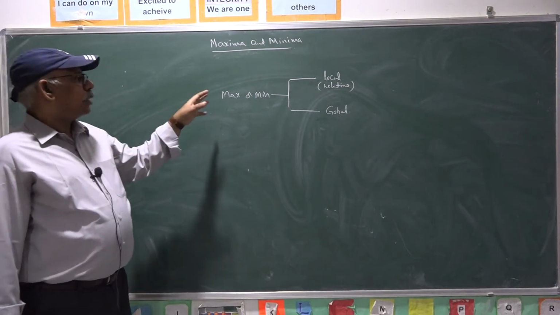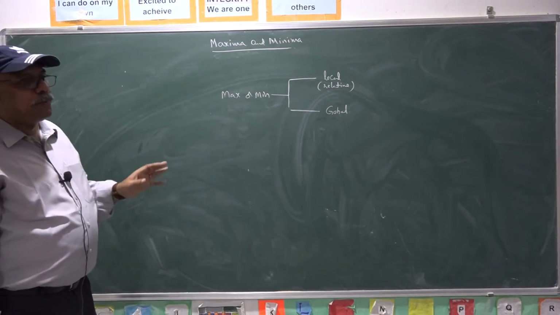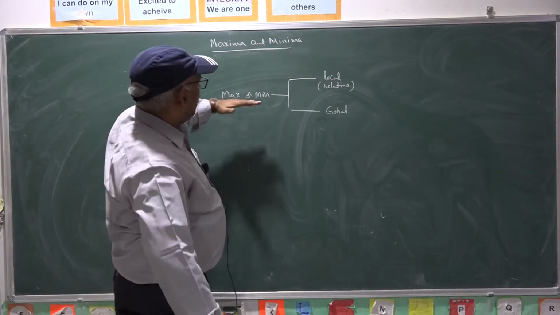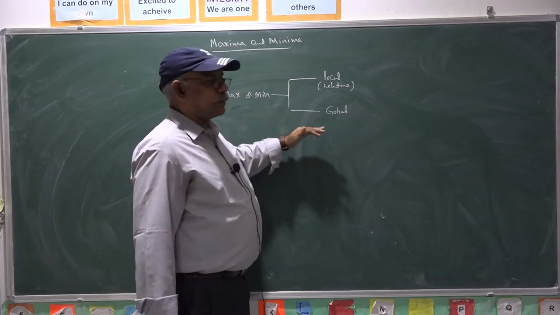The maximum and minimum value of the function is considered in two ways.